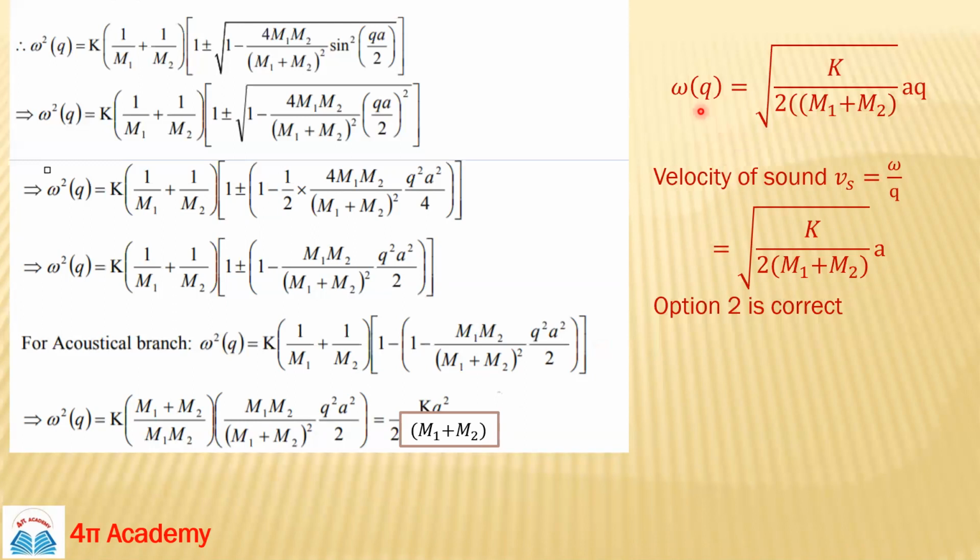So omega will be, basically omega minus, the square root of k upon 2 (m1 plus m2), times aq, where aq is outside the root. For the sound wave, the velocity will be omega by k, but k is your q, so it will be omega by q only. So this will be your answer: square root of k upon 2 (m1 plus m2), times a.